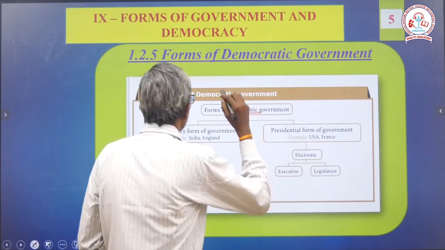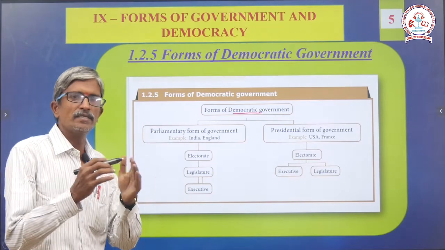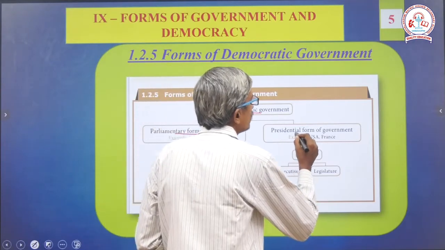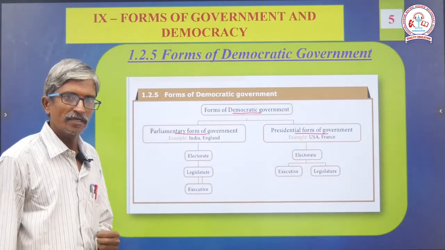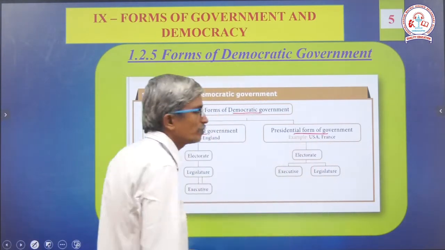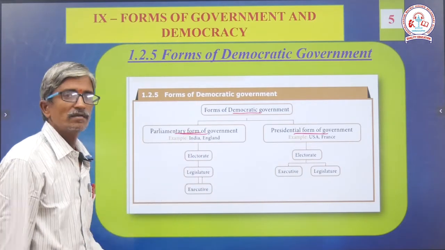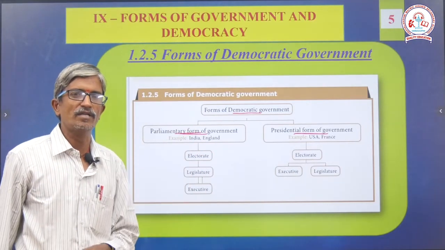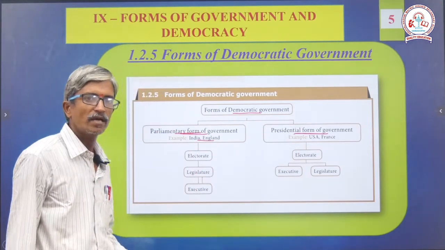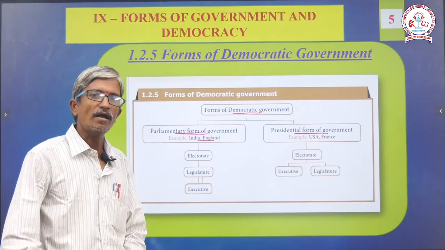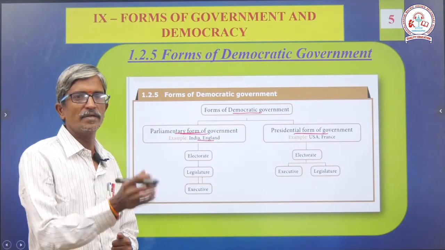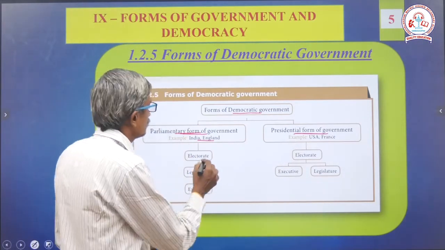Forms of democratic government. Majorly they are classified into 2 types. The first one is the parliamentary form, another one is the presidential form. Under the parliamentary form, in which countries are they following it? Examples: India, England, France. India is the one and only great example: one of the biggest countries in the world, and still the democratic setup has not changed even one drop.